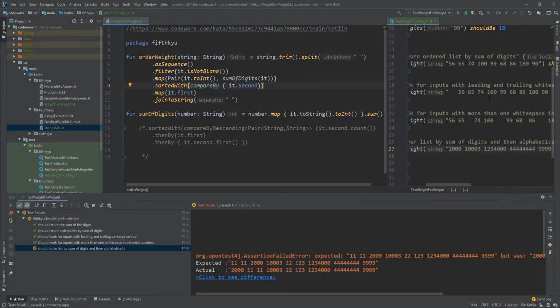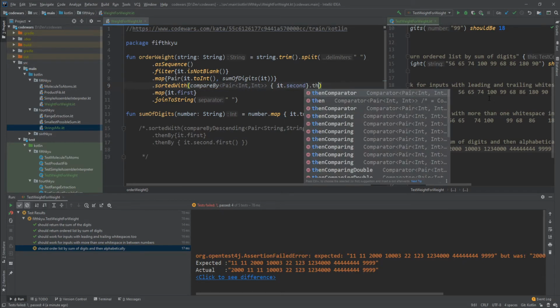But now what I can do is have a thenBy, so here. Why does this not work? Ah, because now it needs the pair. Okay, okay. Then, yeah.